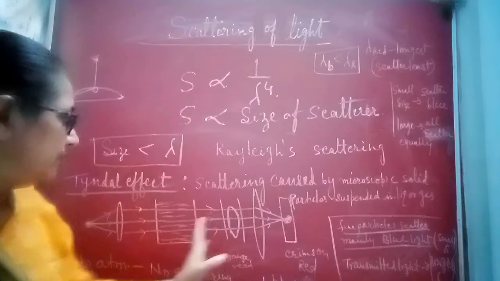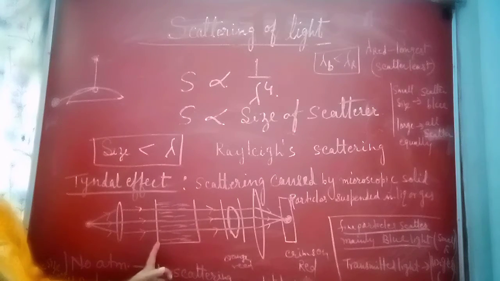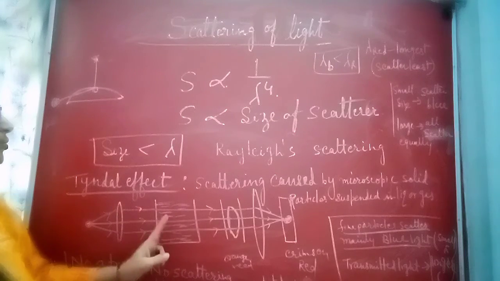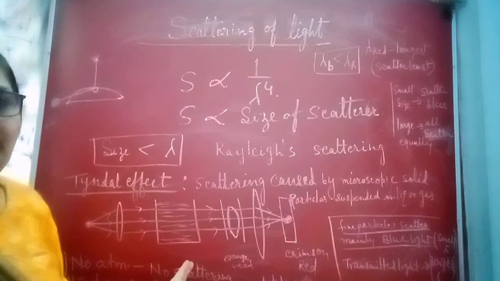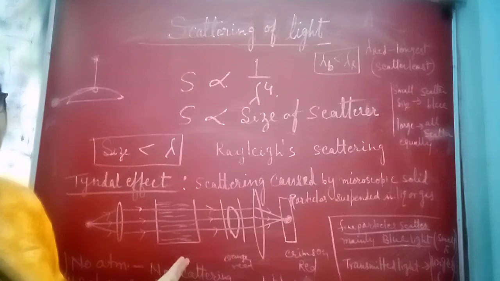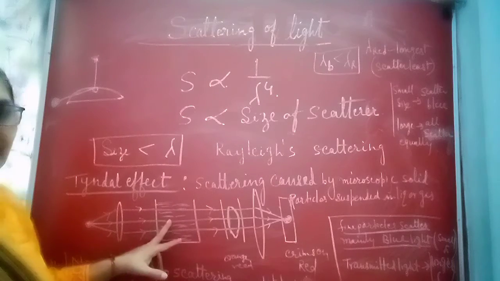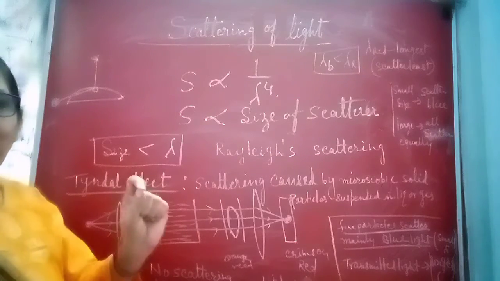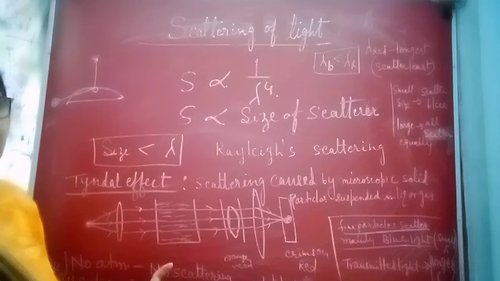So for this experiment we have taken one beaker. In this beaker we have taken two types of chemical. One is sodium thiosulfate, the other one is concentrated sulfuric acid. When sodium thiosulfate and concentrated sulfuric acid are mixed, suspended particles of sulfur can be seen in the container.